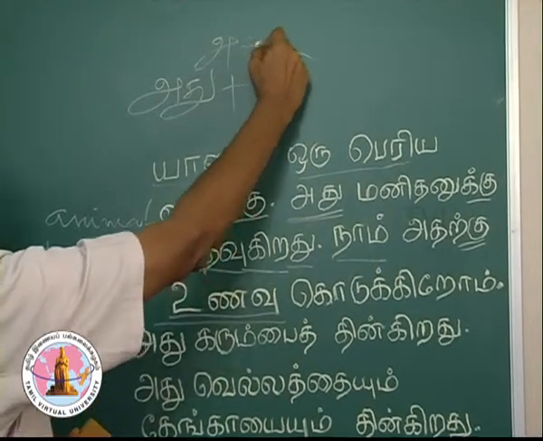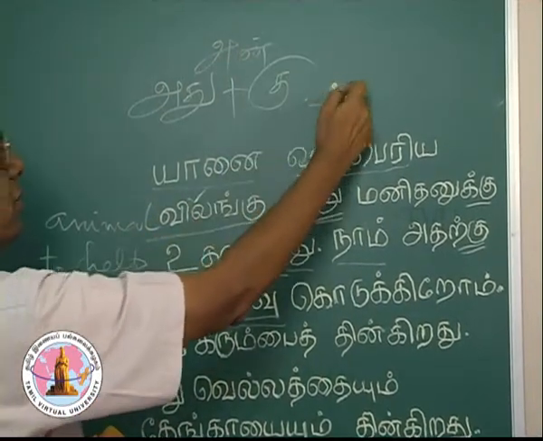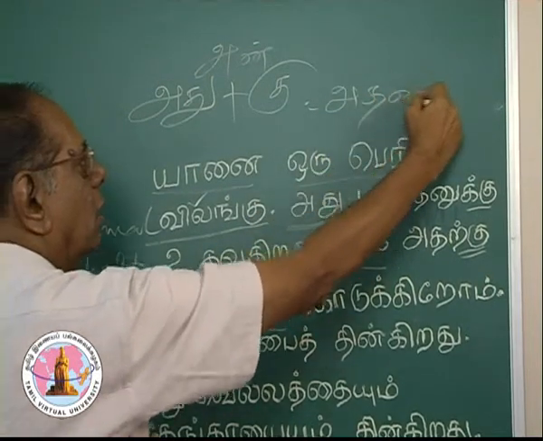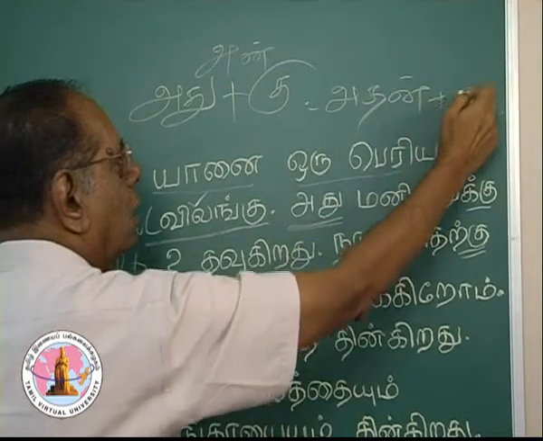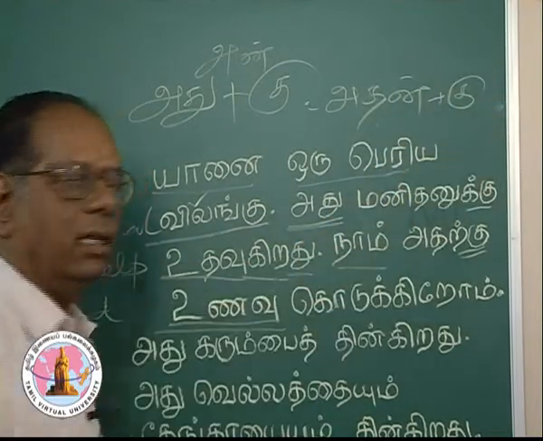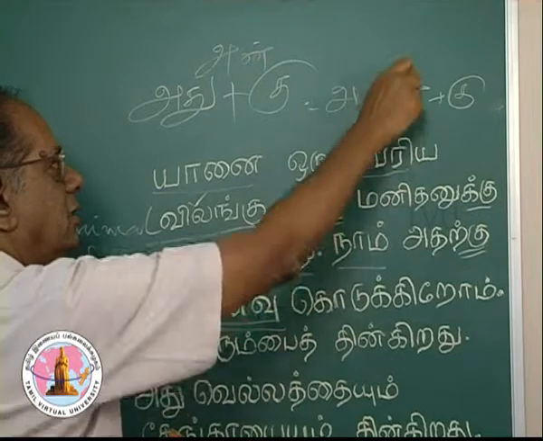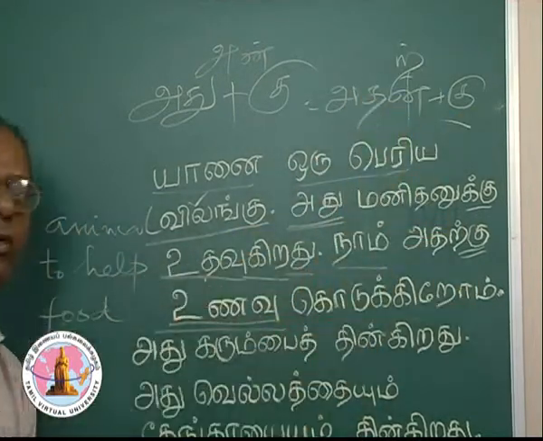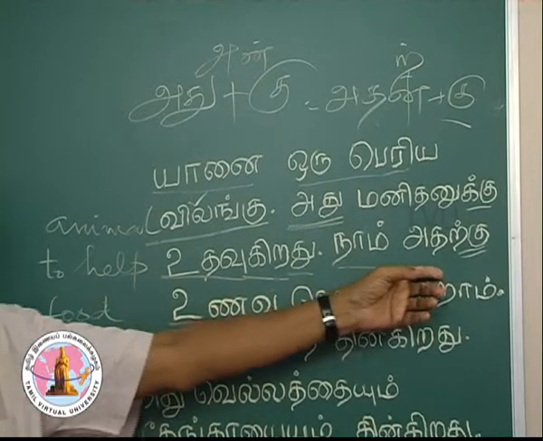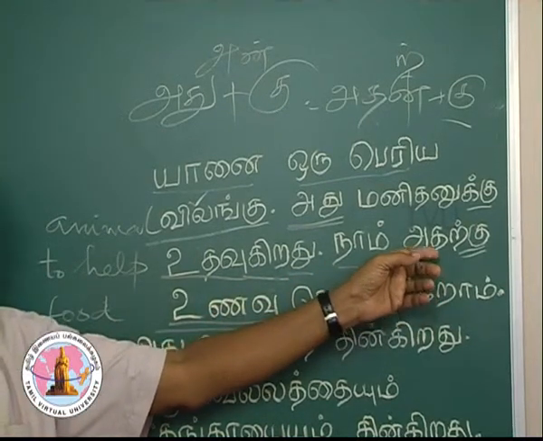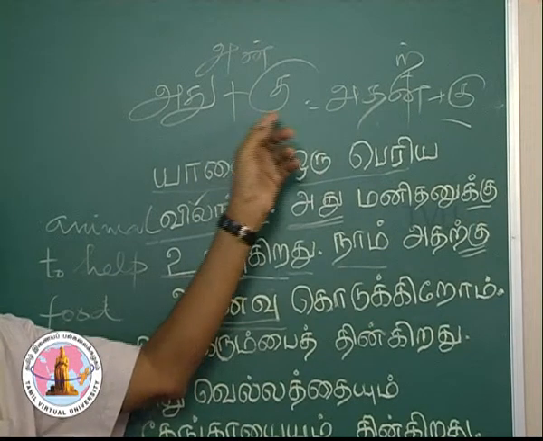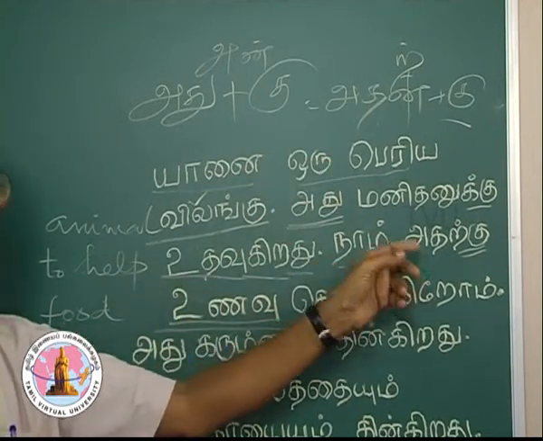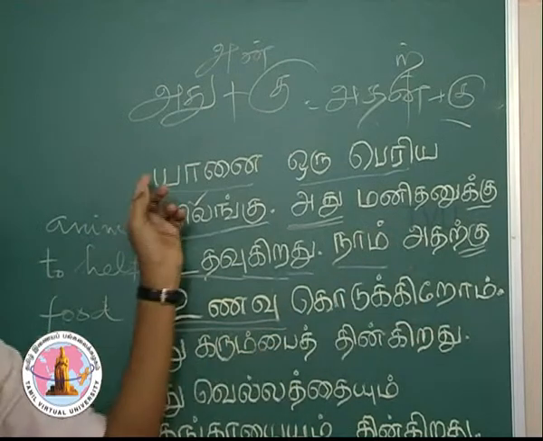To combine these two, it becomes adan plus ku, and this undergoes a change to accommodate a hard sound. So, adarku is adu with the dative case marker. Adarku, adu is a pronoun for yanai.